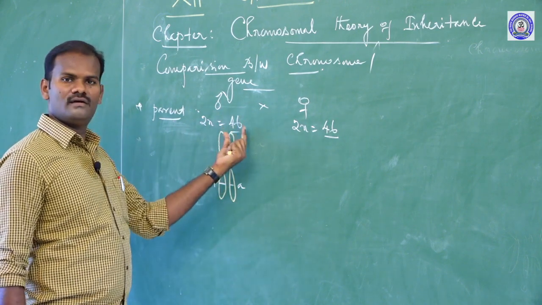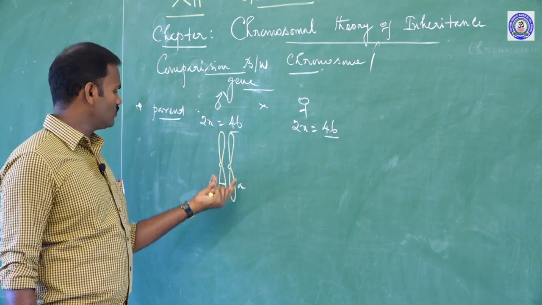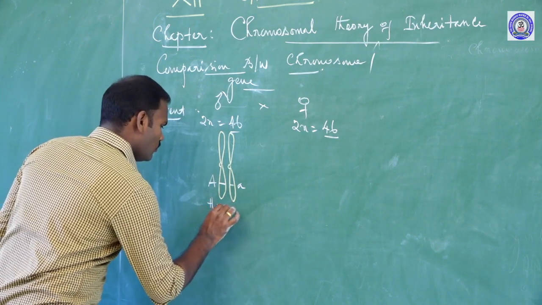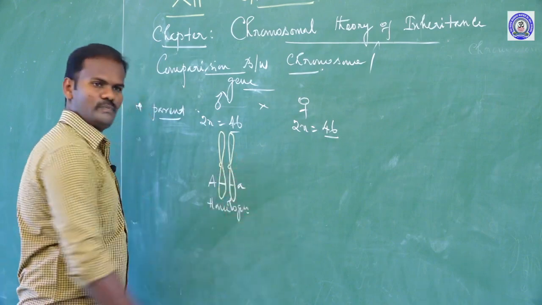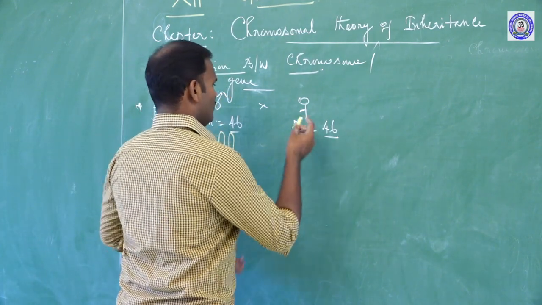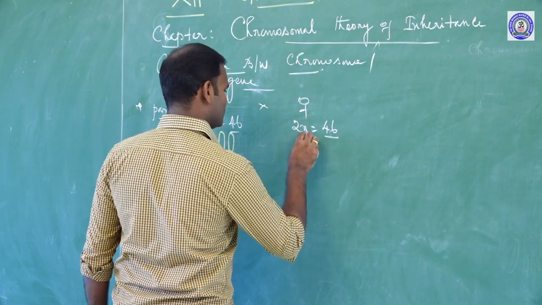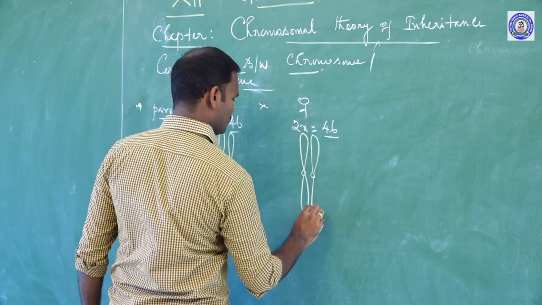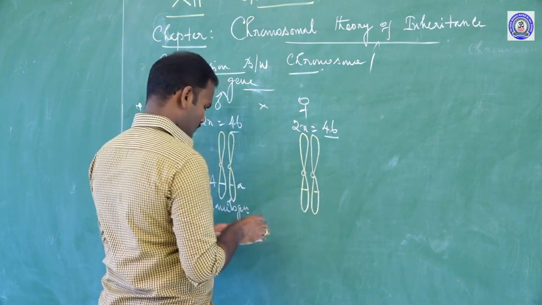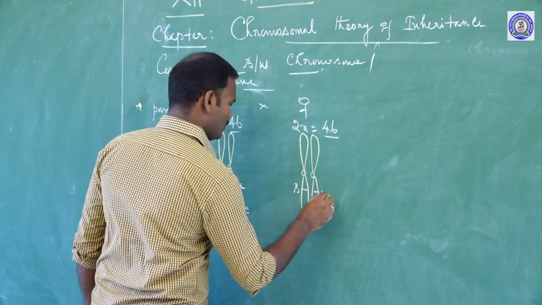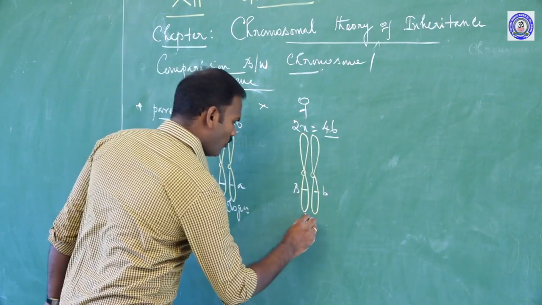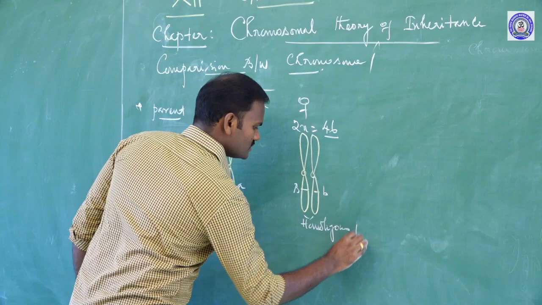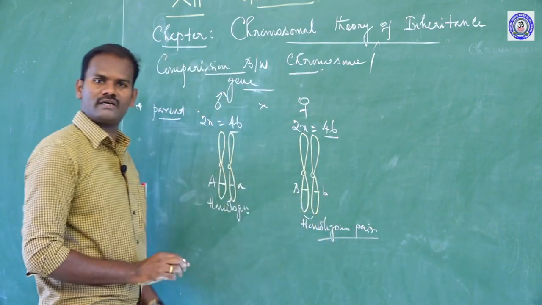In the human cell, the male contains 23 pairs. These 23 pairs are called homologous pairs. Similarly, the female also contains 23 pairs, for example capital B and small b. They are also homologous pairs. The chromosomes always occur in homologous pairs.